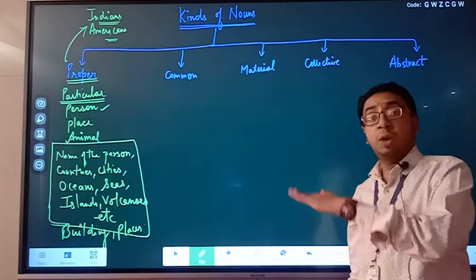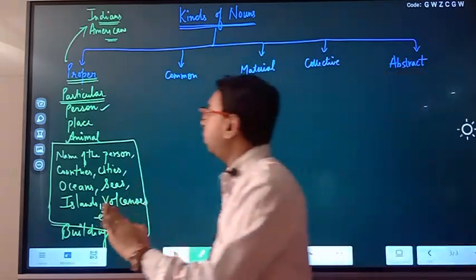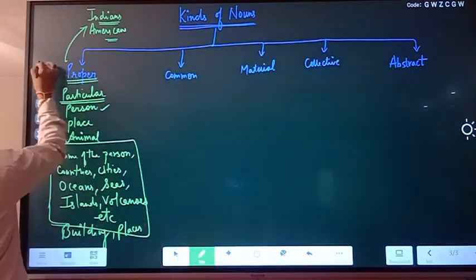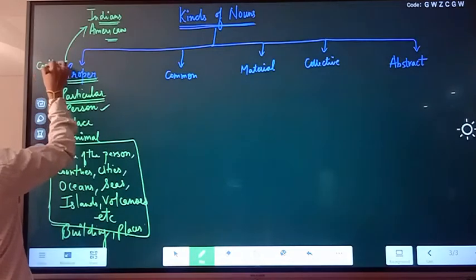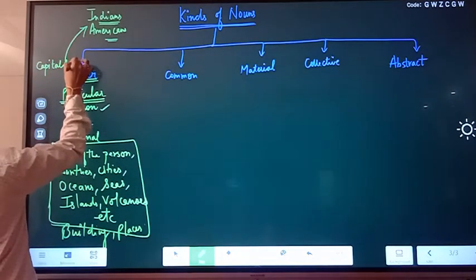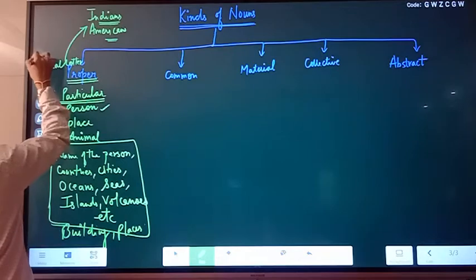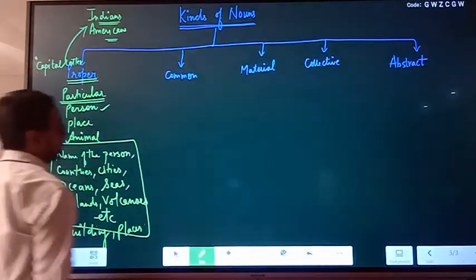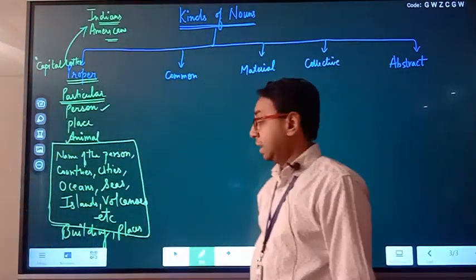Any doubt? With proper noun, a very important thing is we start proper noun with a capital letter. Do remember, proper noun starts with a capital letter. That's the first important point. Clear with this?